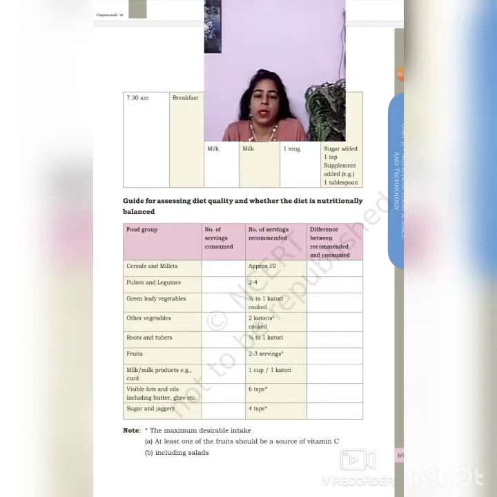Then whatever they are consuming, you have to compare the number of servings consumed to the number of servings recommended. Another column is for the difference between recommended and consumed amount. When you see the difference, you will easily find out whether their diet is nutritionally well balanced or not, and whether what they are consuming is enough for them for a day.